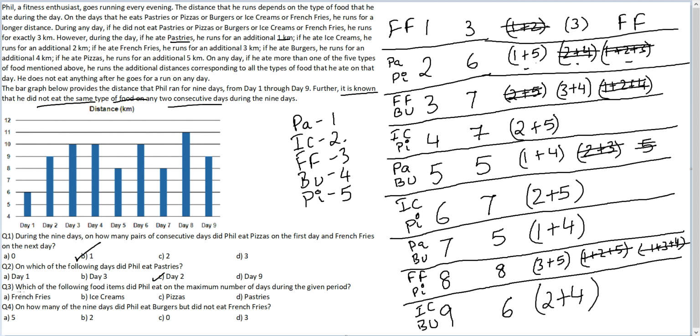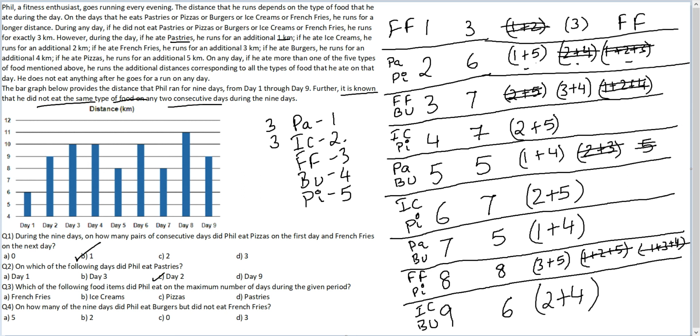Let's look at question 3. Which of the following food items did Phil eat on the maximum number of days during the given period? Okay, let me count pastries. 1, 2, 3. So on 3 days he's eaten pastries. Let's look at ice creams. 1, 2, 3. Ice creams also on 3 days.